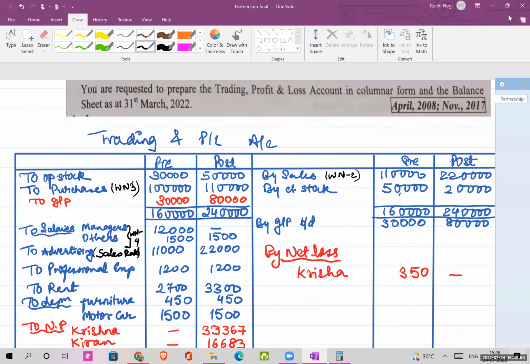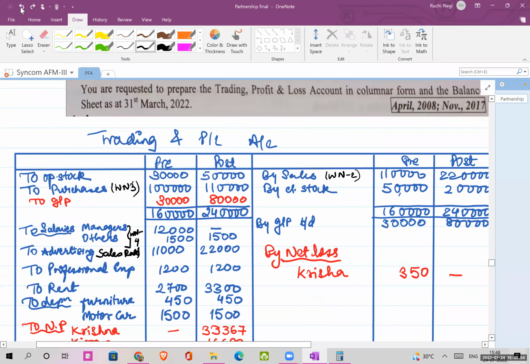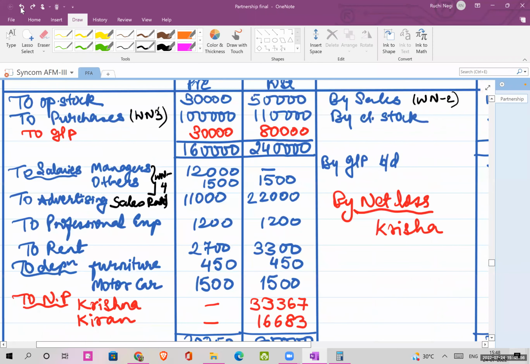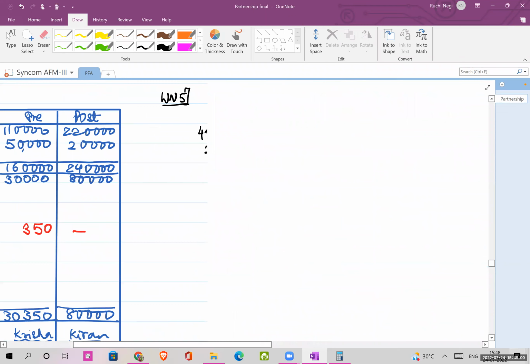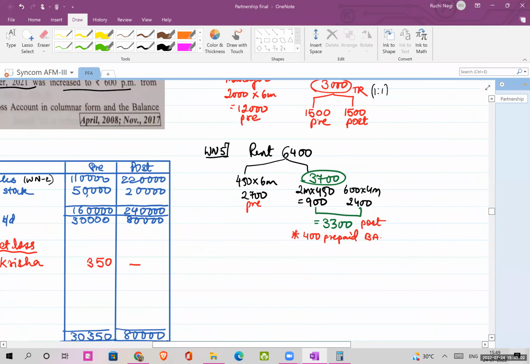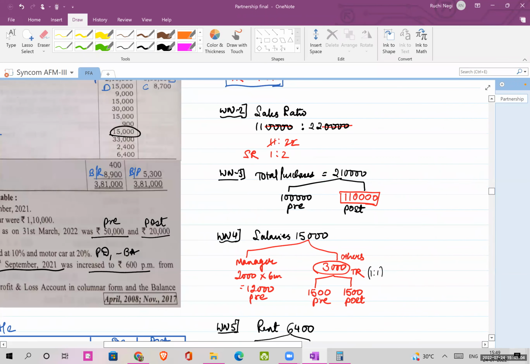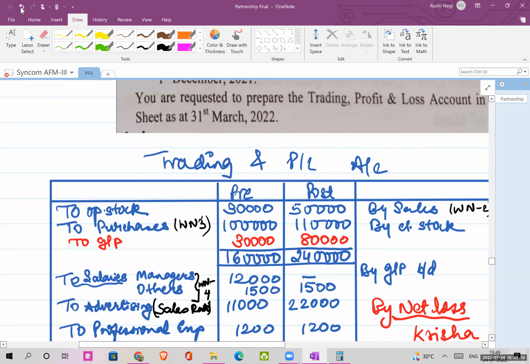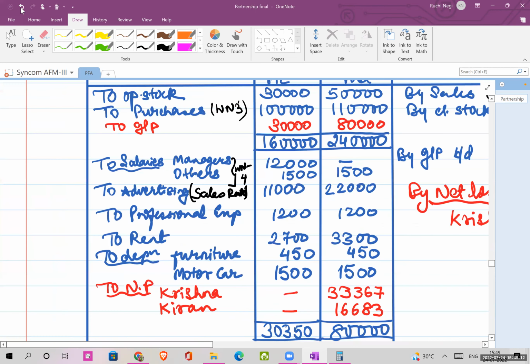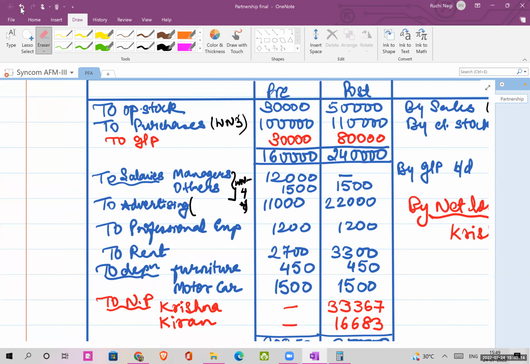Just a minute. Sales ratio. Where will the sales ratio come from? It comes from sales. Okay. 1:2. Sales ratio is how much? 1:2. So I need to divide my sales as 1:2.